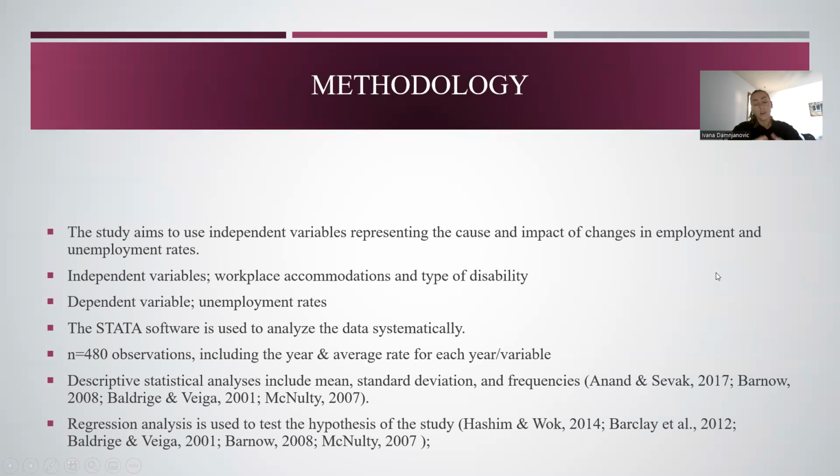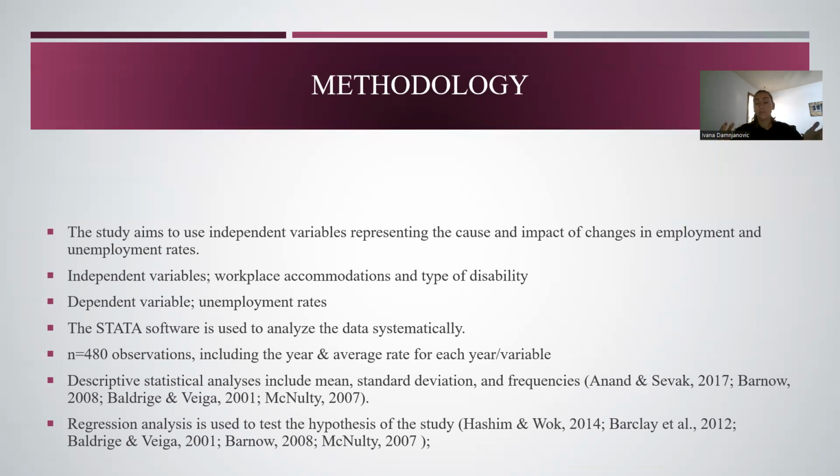For the methodology section, as we said, the study aims to answer the research questions, but also use the independent variables, which are workplace accommodations and type of disability, as the representatives of the cause and the impact of those changes in employment and unemployment rates. So we will use data software to analyze the data systematically. There are 32 variables and 480 observations, including the year and the average rate of each year in the variable.